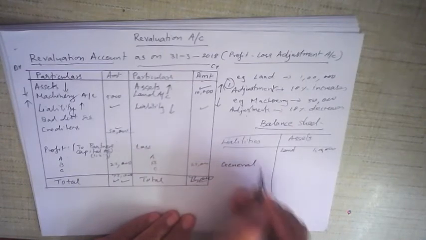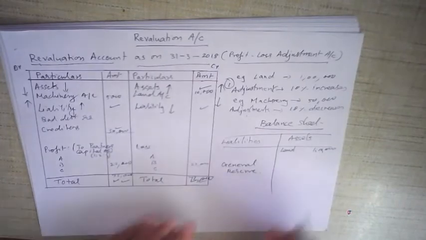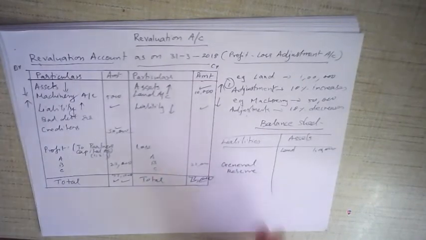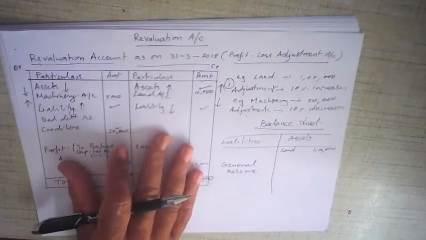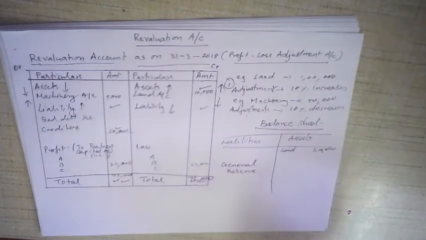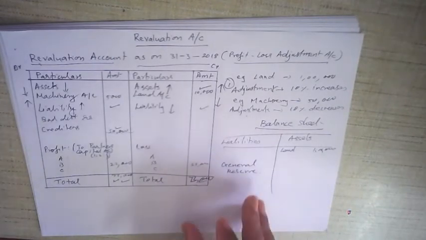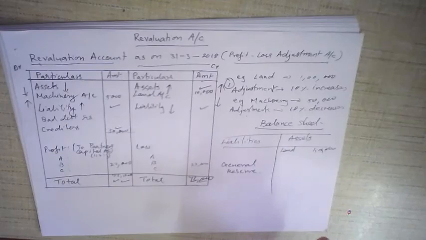Suppose there is a general reserve in the balance sheet. Suppose it is 20,000. There is no change in the general reserve, so we do not write it in the revaluation account. But the general reserve is to be distributed to the old partners' capital accounts in the old ratio. General reserve, workers compensation fund, all those funds and reserves are distributed to the partners' capital accounts in their old profit and loss sharing ratio.